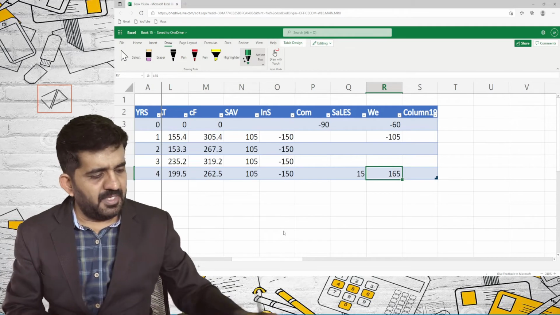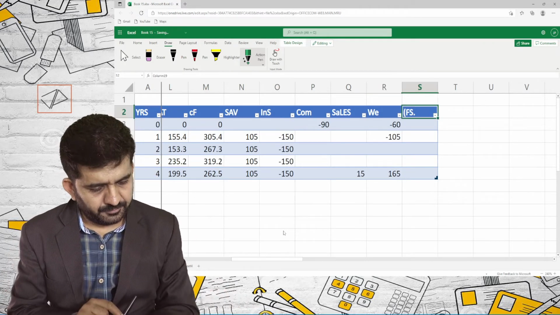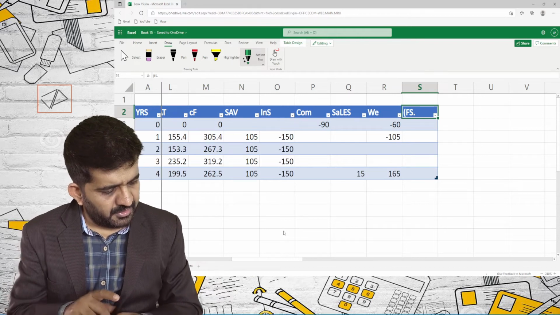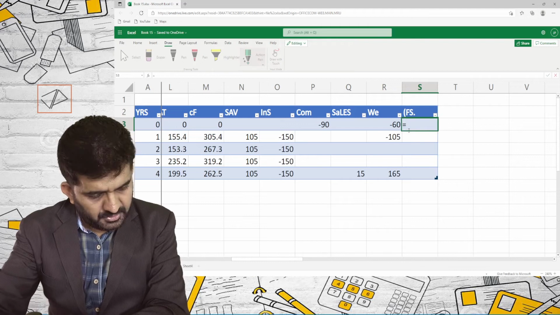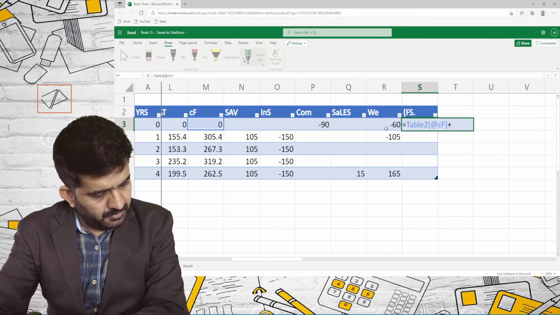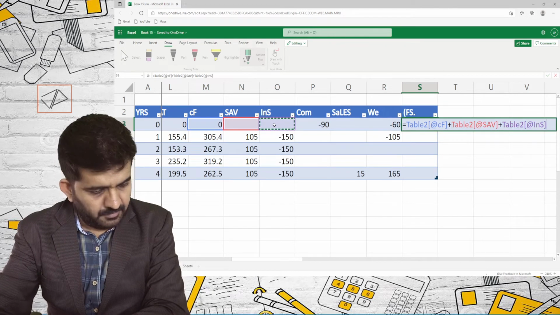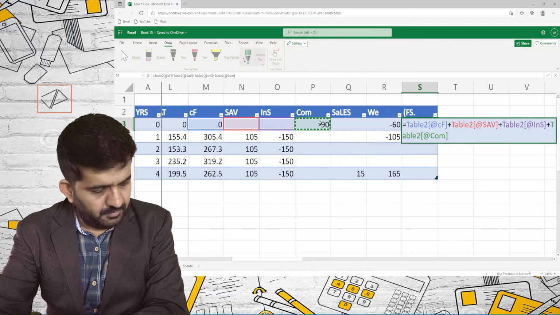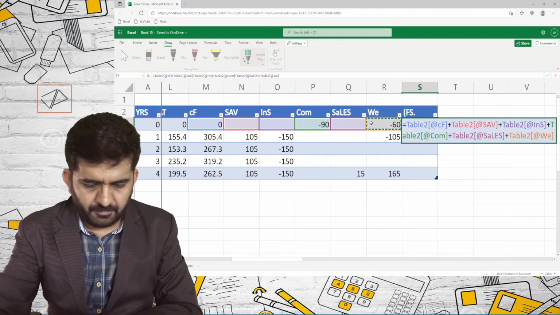So what will be my cash flows? Starting from, it will be equal to cash flow of this column plus this column plus this column plus this column plus this column plus this column.